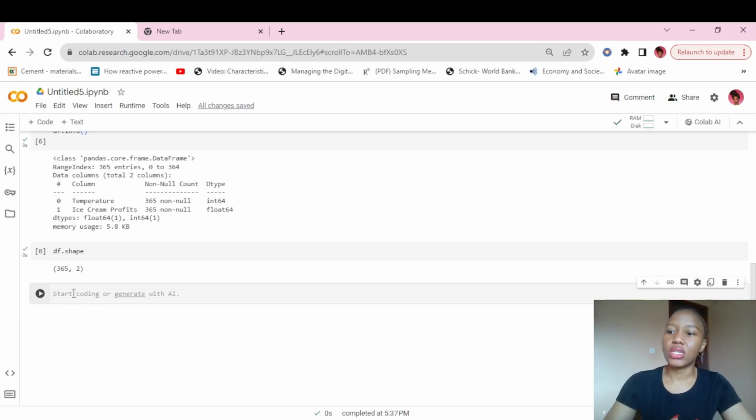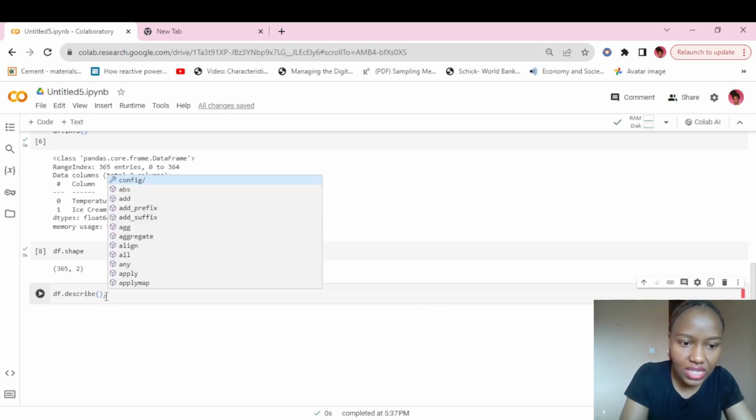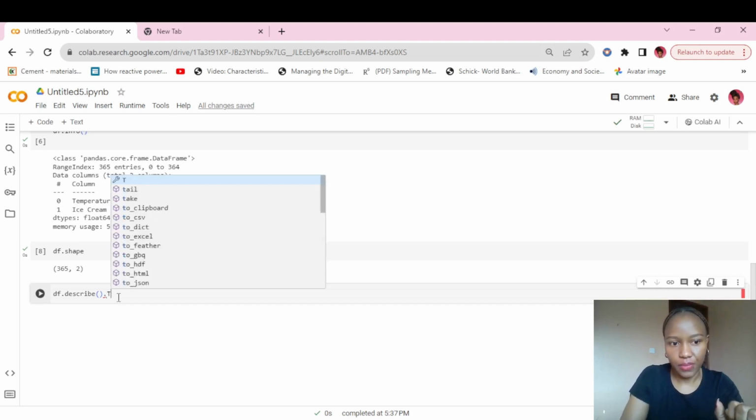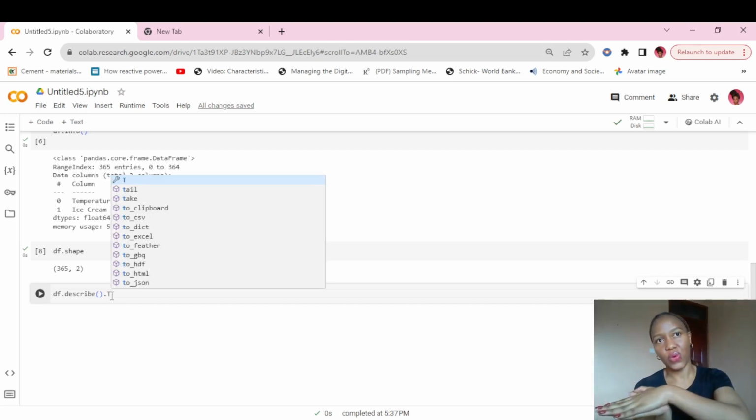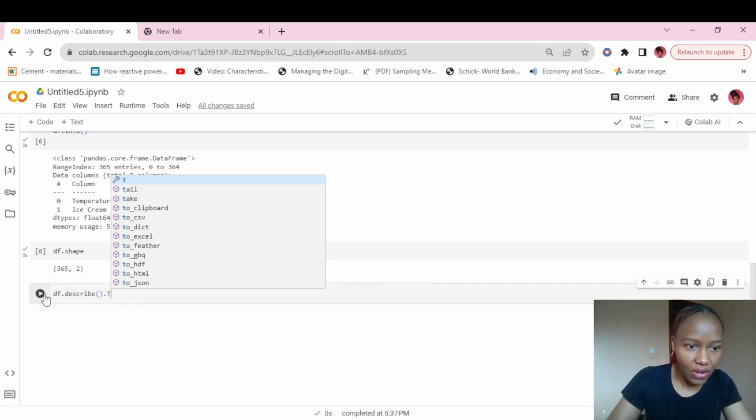We want to know what the basic descriptive statistics about this data frame are. So what do we use? We use something called describe, right? You can see describe and then descriptive statistic. Usually when I do this, I like to put this like that. What does this do? It transposes. Transposes means if something was a column, it turns it into a row, and if it was a row, it turns into a column. Okay, so all right, let's run this.